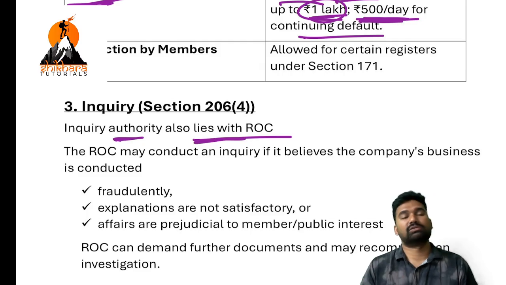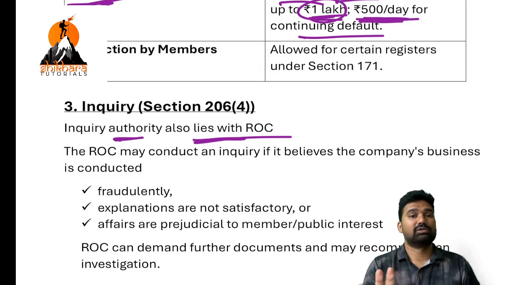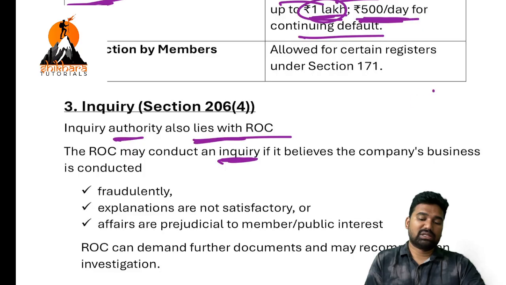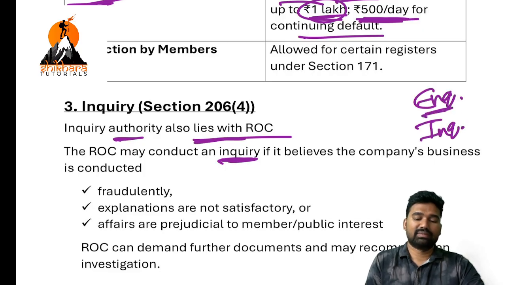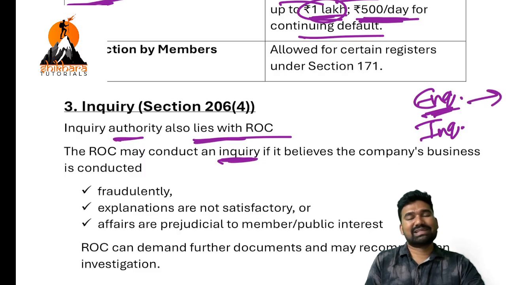The inspection authority lies with ROC, and the inquiry authority also lies with ROC. So the ROC may conduct an inquiry. I hope you know the meaning of inquiry. Inquiry is just asking for the information, not cross-checking. Just ask the information. That's it.